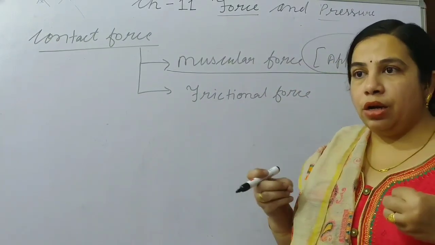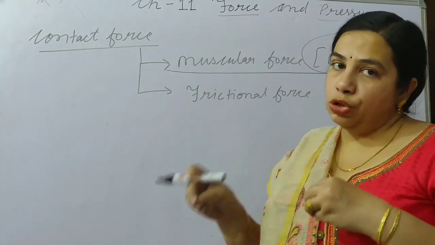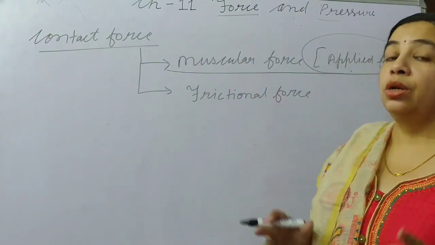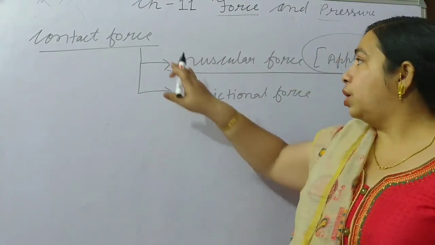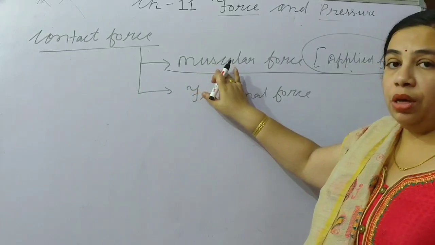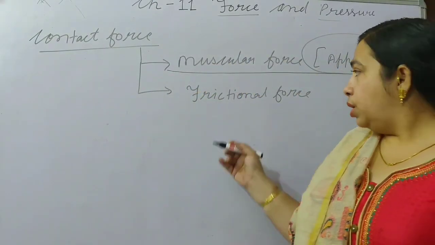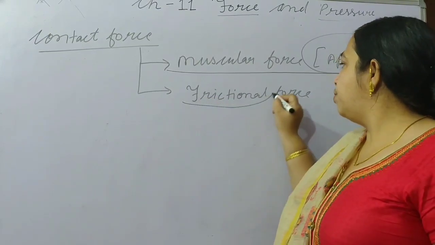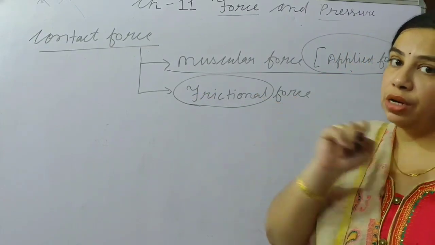So with the contact of our body, we make an object move, or we stop the motion, change the direction, or deform the shape and size of an object. That is known as a contact force, and it includes the muscular force, or applied force. After that there is the frictional force. Friction and frictional force are a very interesting phenomenon.